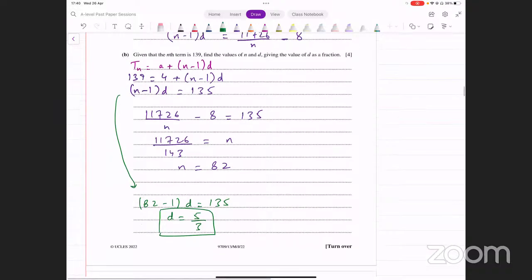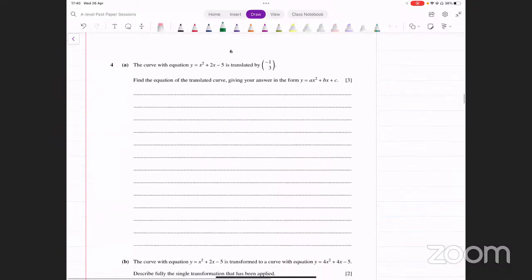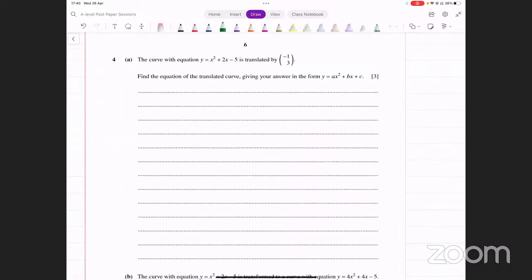Acha, let's move on. This was question number 3. Next we have function transformations again. Okay, so पहले जो था वो trigonometric functions की transformation थी, अभी इसने normal दूसरे function की transformation दे दी है. The curve with this equation y equals x squared plus 2x minus 5, it's translated by -1 3.